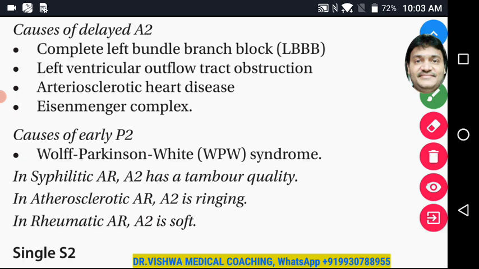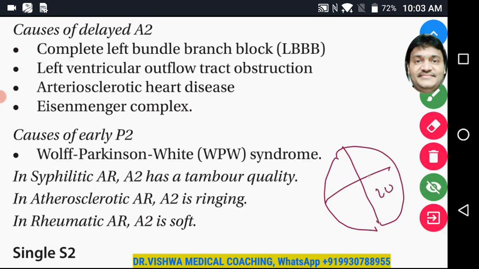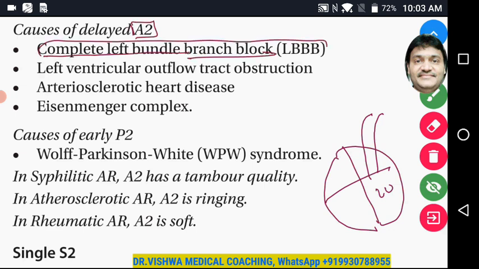Yes. So here, let's say for example, this is the heart, this is the left ventricle, this is the aorta coming out from the left ventricle, and we are trying to analyze this particular point. Why exactly does complete left bundle branch block produce a delay in the A2 component? Left bundle branch block is a block in the current getting conducted to the left ventricle.